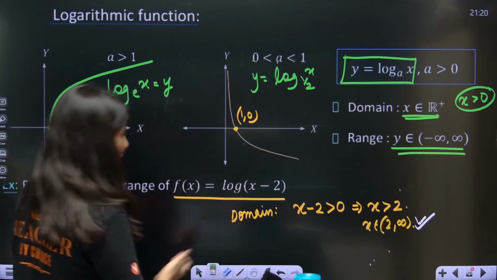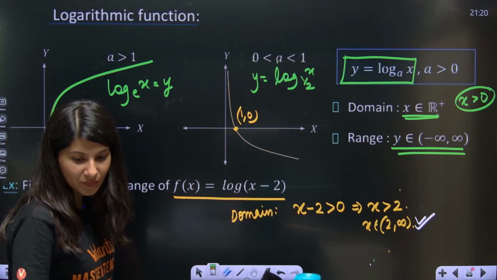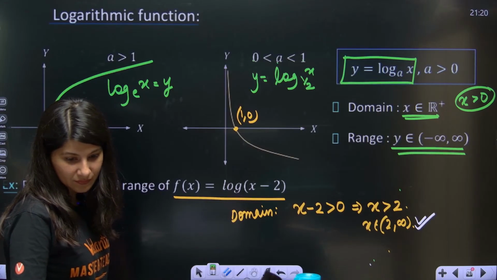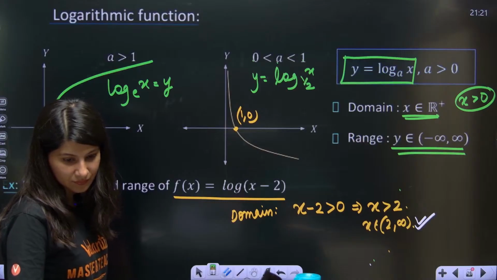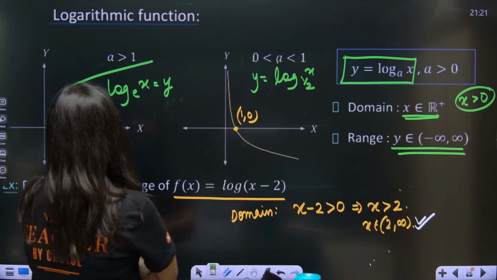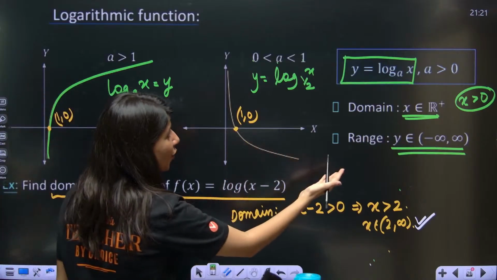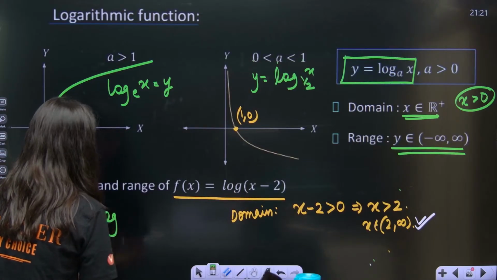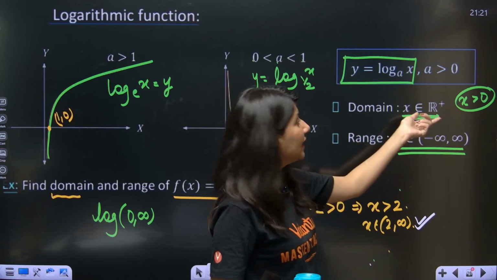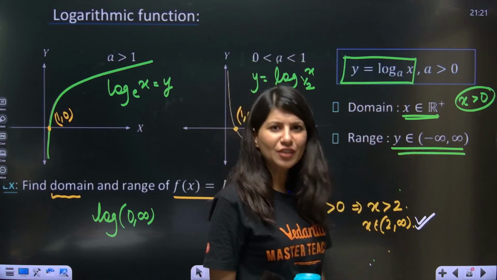Alright. Domain is here. Nobody gave me the range. So how to calculate range? See, the domain of log is 0 to infinity, right? If in the input you put 0 to infinity, in the output you will get minus infinity to infinity. Yes or no?